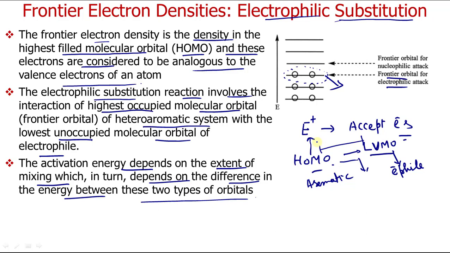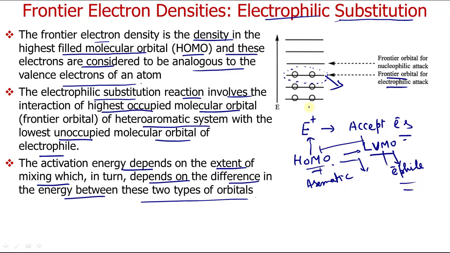If the energy difference between these two is high, then they will definitely not mix, because the mixing of orbitals depends upon the energy and shape. So the activation energy depends upon the extent of mixing, which in turn depends upon the difference in energy between the HOMO of the aromatic system and the LUMO of your electrophile.